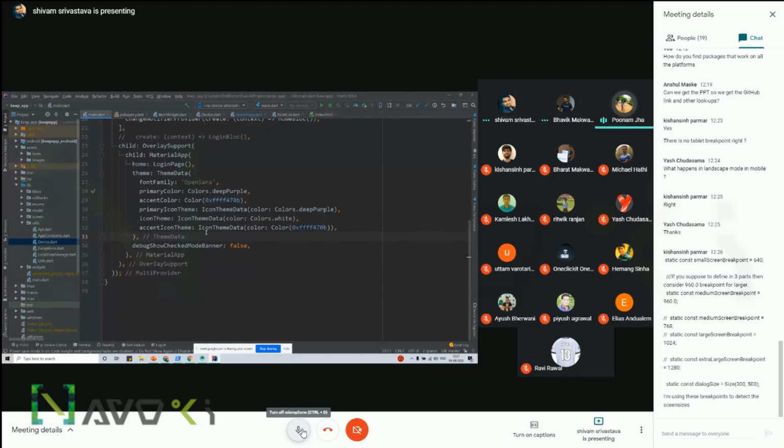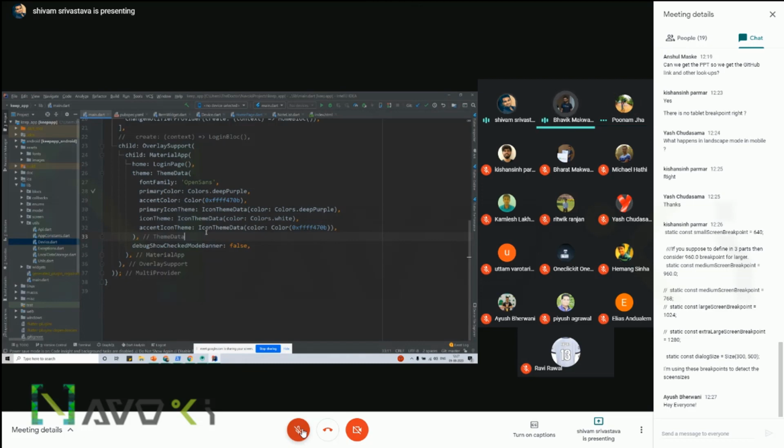So the question was how to scale the application on different mobile devices. I just scrolled to the chat box and yeah, it is there. You already asked it, and the question has been answered. Wonderful. I hope, Elias, you got your doubts cleared on this. Yes.